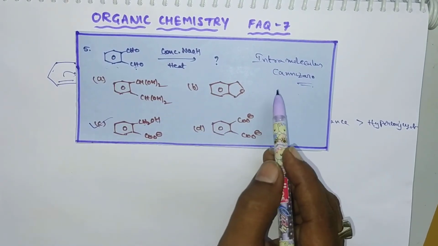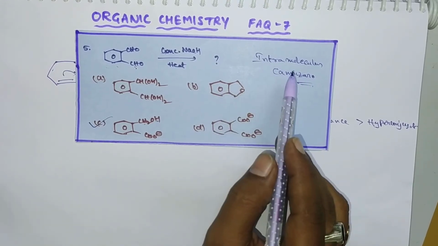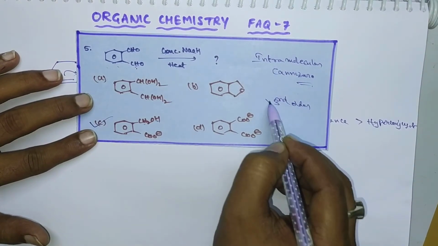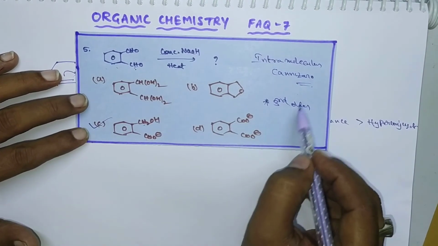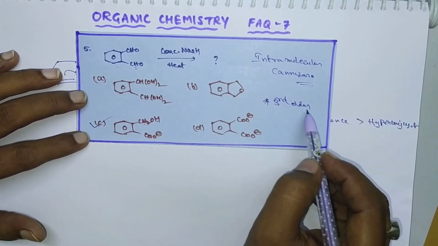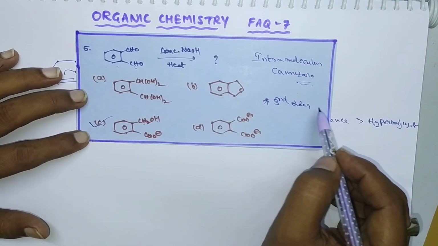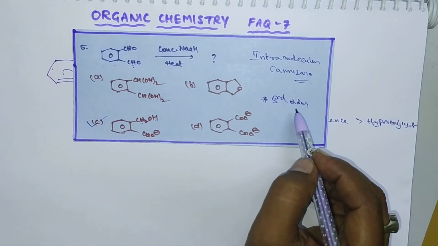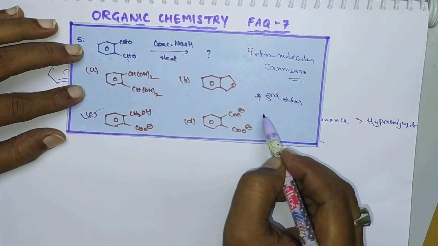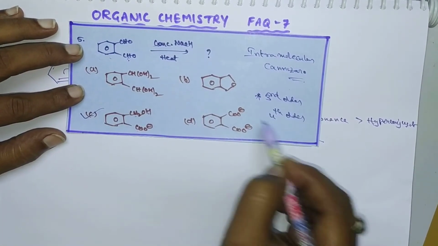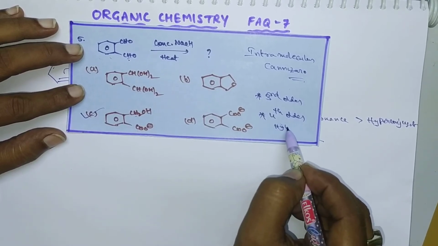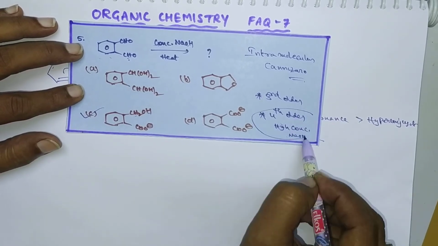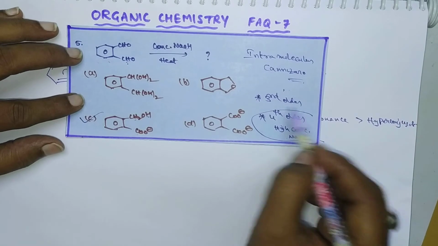Here you have to remember that point regarding this Cannizzaro reaction. Generally the Cannizzaro reaction is a third order reaction. Remember carefully, these points are very important. Under normal concentrations of NaOH, this is a third order reaction. If the concentration is higher, that is at high concentration, it is a fourth order reaction. Remember carefully: under high concentration of base, that is NaOH, it is a fourth order reaction. At normal concentration of base, it is a third order reaction.